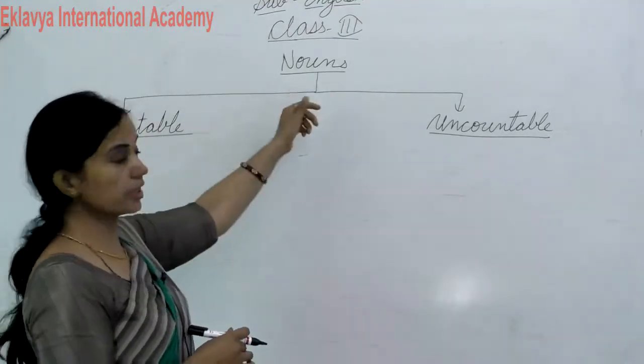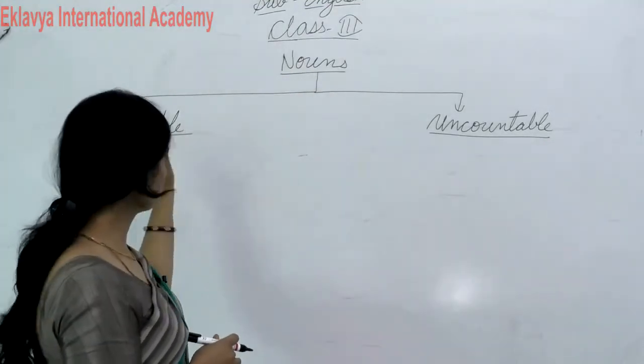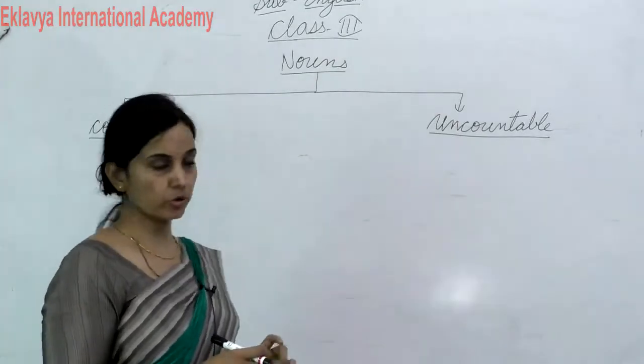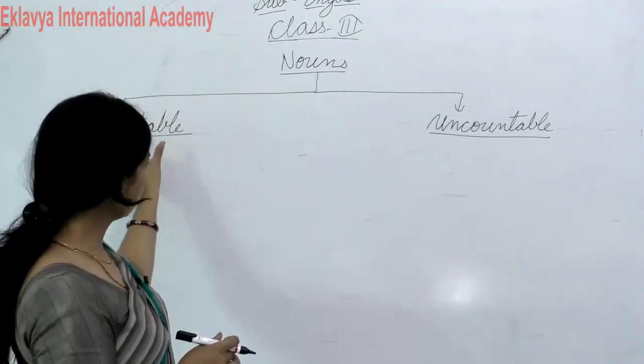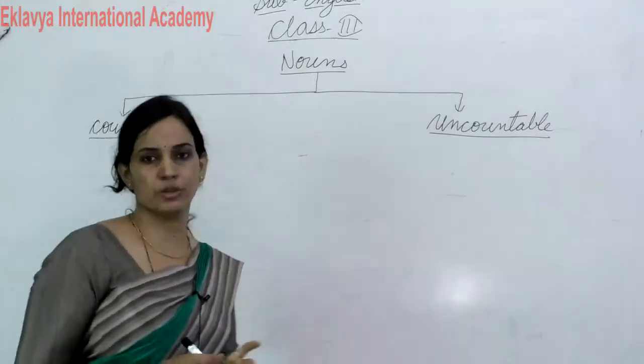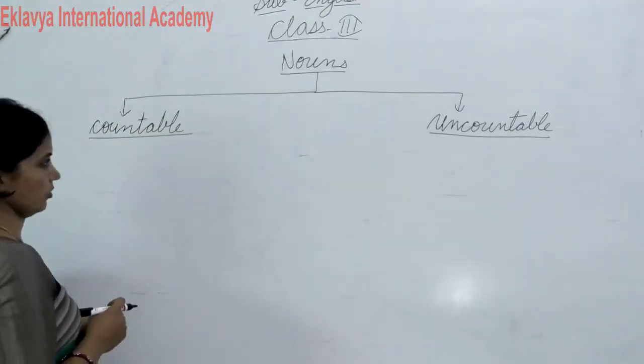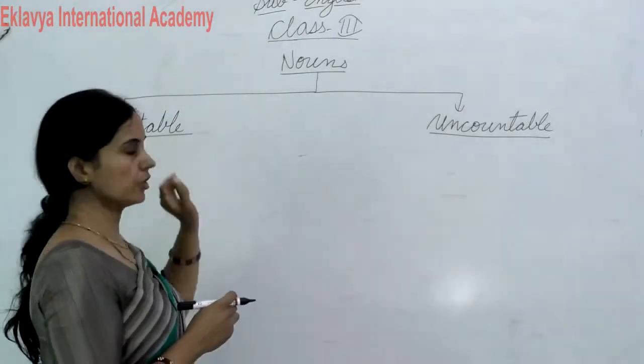Okay, now students, today we will read countable and uncountable nouns. Nouns are divided into countable and uncountable nouns. So what is a countable noun? First let's see what a countable noun is.